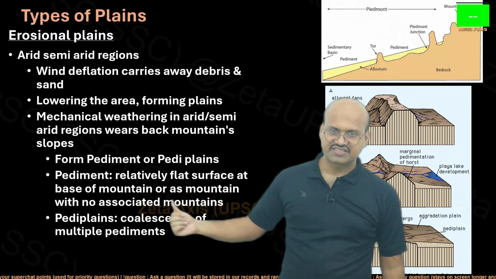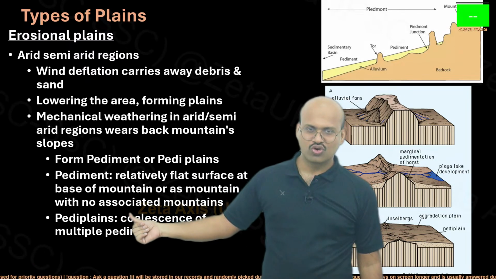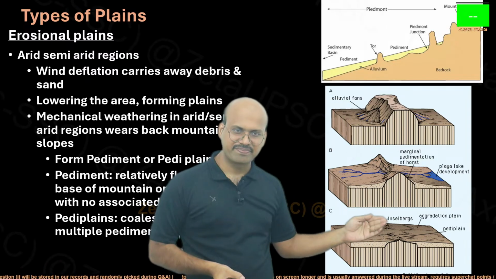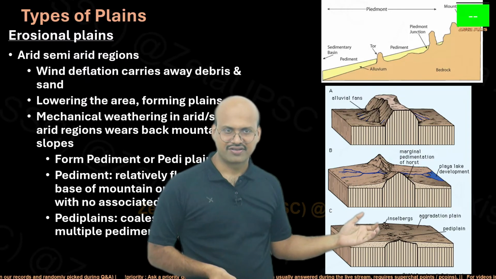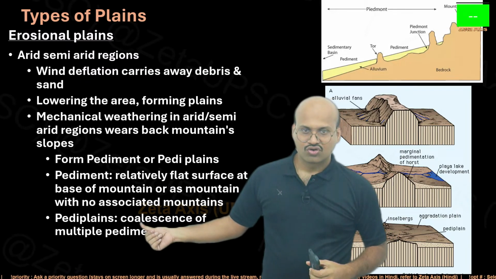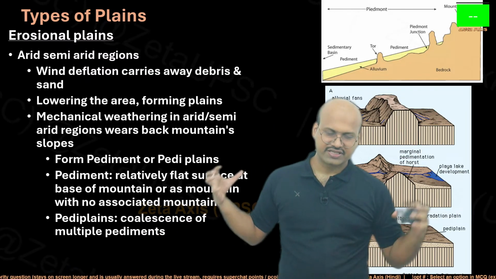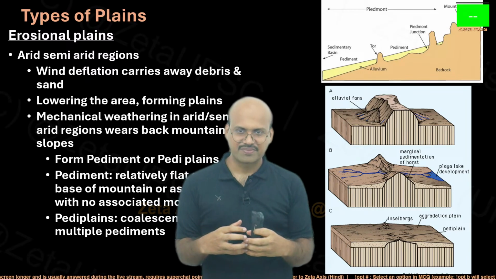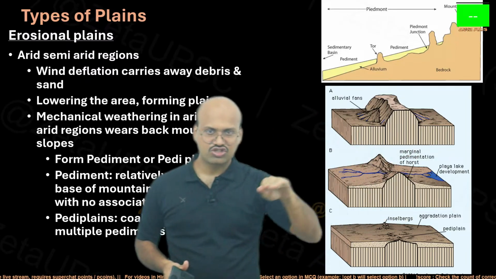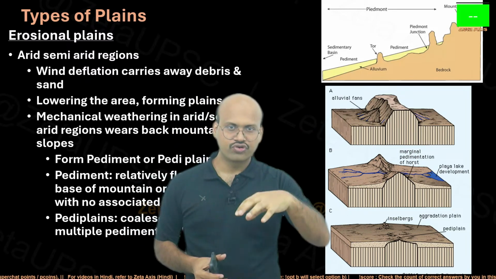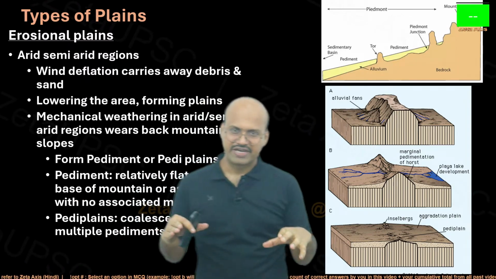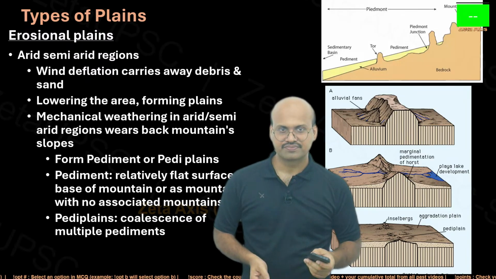A pediment is a relatively flat surface at the base of the mountain, or left with no associated mountain. It might occur that over time the whole of the mountain may be eroded and only pediplains remain. So here you can see that there is only pediplain, mountains have been eroded away. It is the coalescence of multiple pediments, basically the coming together of a large number of pediments that creates the pediplains. So remember, pediments are gentle sloping regions at the foot of the mountain, while pediplains are a collection of a large number of these pediments combined together over time.